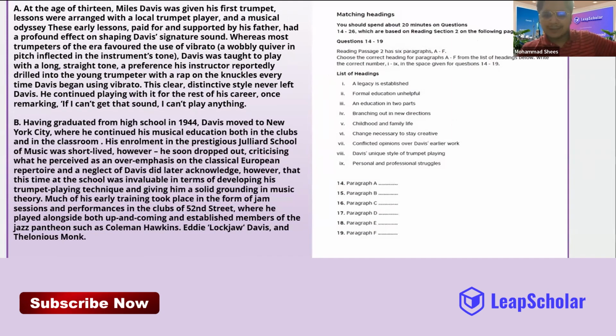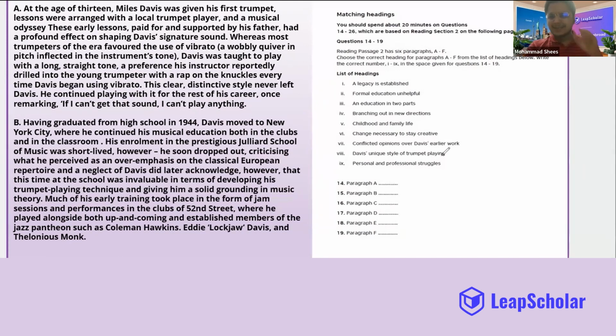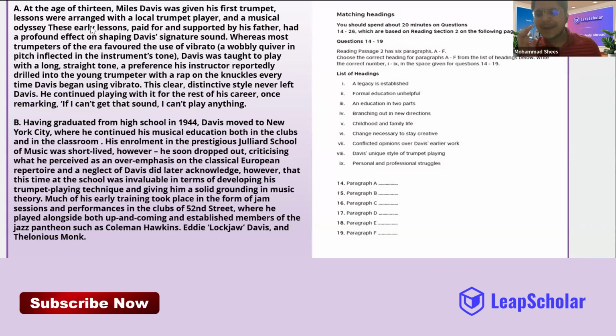I want to understand what is the meaning of heading. Who can tell me what is the meaning of heading? Guys, the heading for every paragraph simply means the reason why that paragraph is written, as simple as that. Why has the writer written that paragraph?